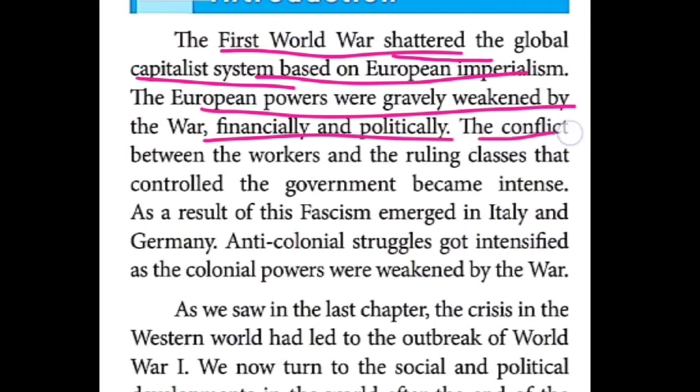The conflict means clashes, fights. The conflict between the workers and the ruling class that controlled the government became intense. Intense means extreme. Ruling class means nobles, clergy, the rich people, royal people. So both workers and the ruling class controlled the government in some countries, and the conflict became extreme.